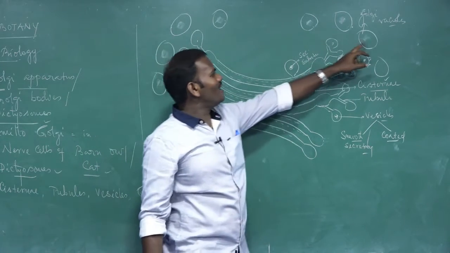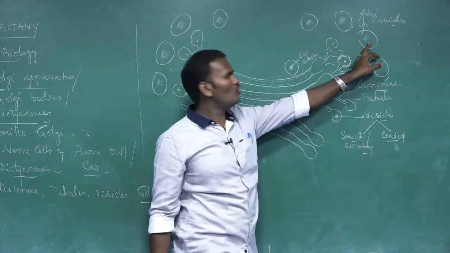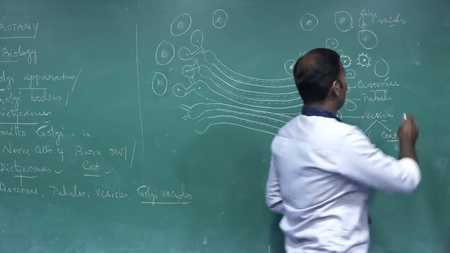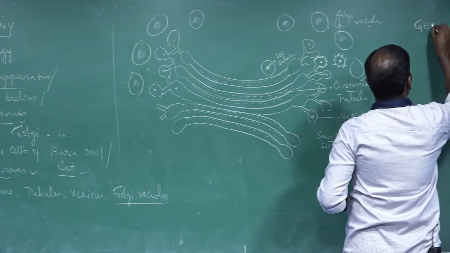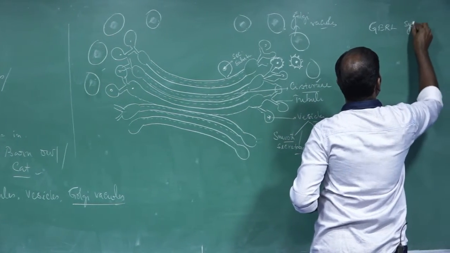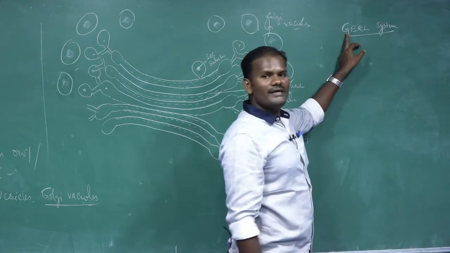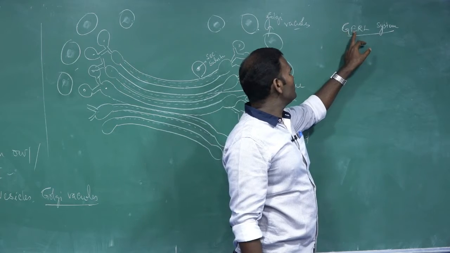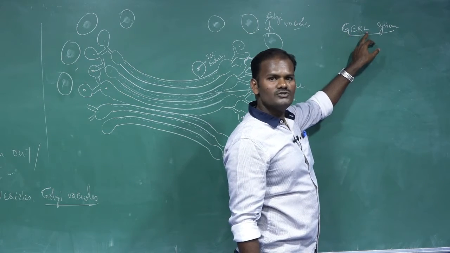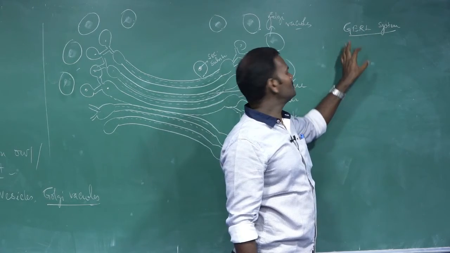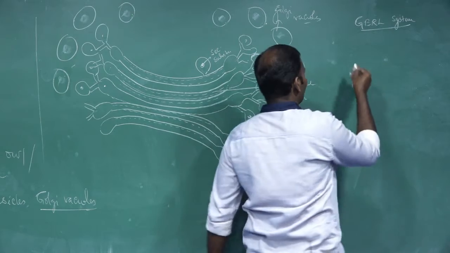Some of them function as lysosomes. Do you know how lysosomes are formed? Based on the GERL system: the Golgi apparatus is associated with the endoplasmic reticulum, from which lysosomes are developed. This is called the GERL system. For easier understanding, I will draw the diagram here.